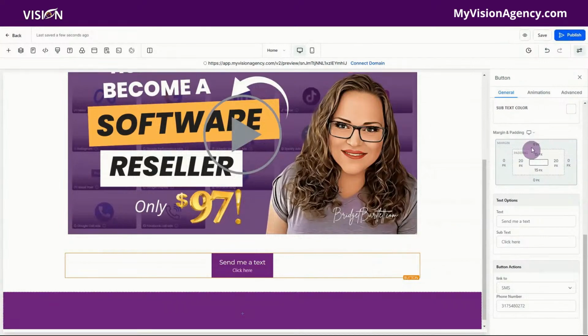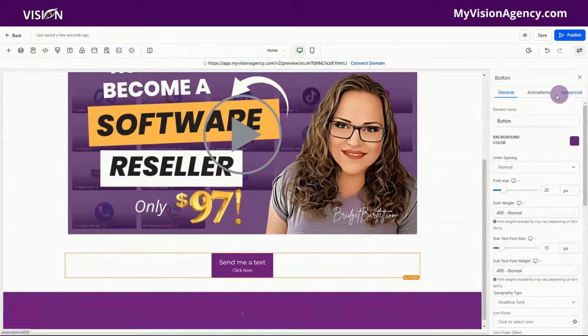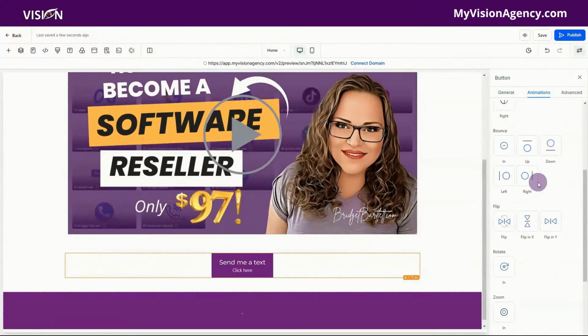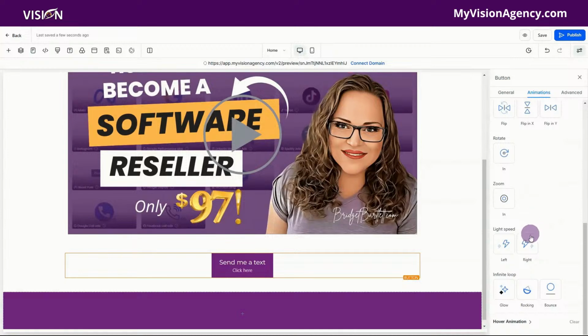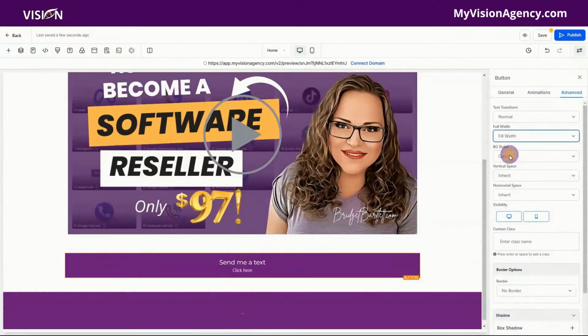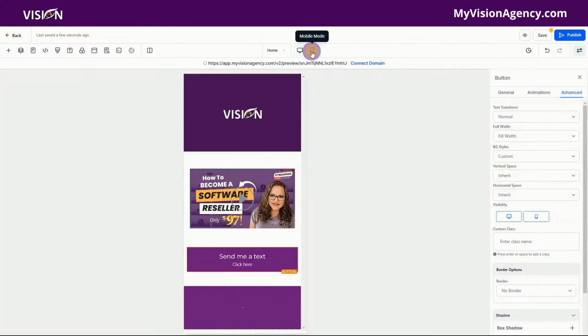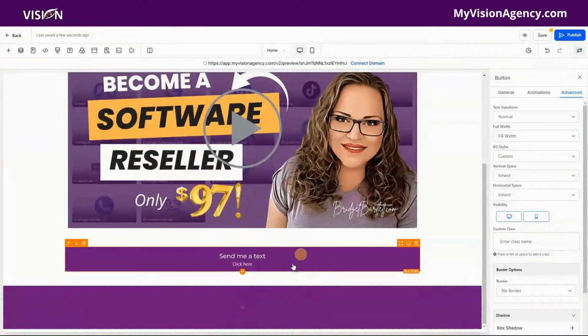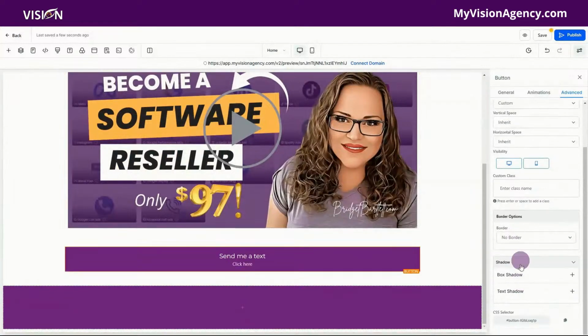Now, with this button, you could go up here to animations, and you can make it fade in and out. You can slide it in and out, bounce, flip, rotate, zoom. You have all of these, and even a hover option if you want to. One thing that I do a lot is use the full width here on my bio link, because I want to make sure that it takes up the whole page. I want it to just be super clear and obvious, and I also want it to look really good on mobile. And you'll see on this button, if you don't like how big it is, you do want to shrink it down a little bit.